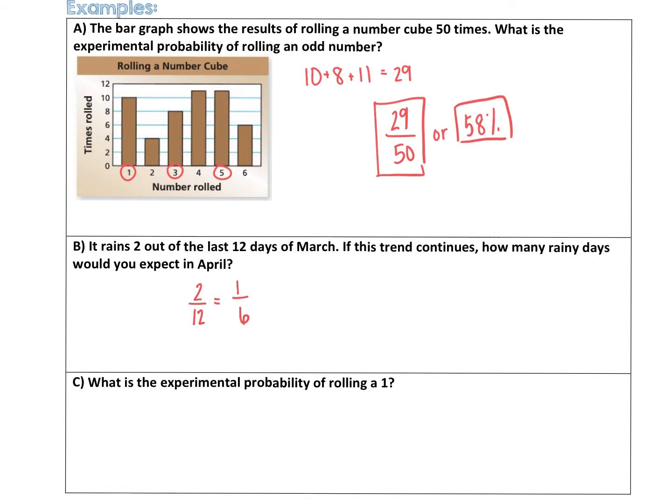So we'd expect 1/6 of the days in April for it to rain. There are 30 days in April, so we're going to multiply this by 30. 1/6 of 30 gives us 5 days. So there are 5 days in the month of April where we would expect it to rain, according to how much it rained in March.